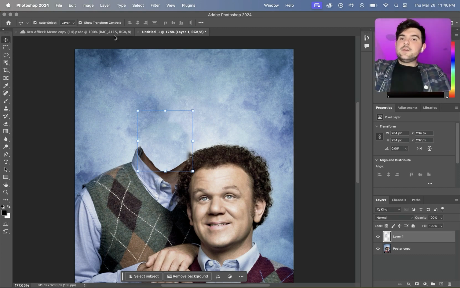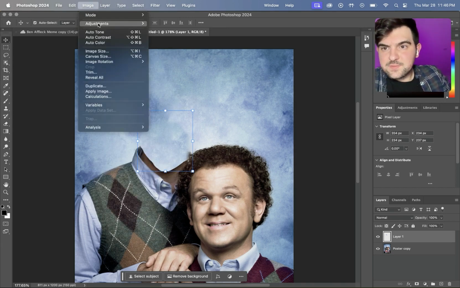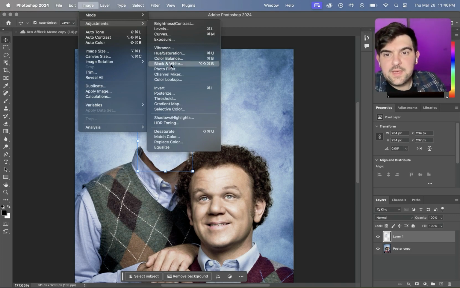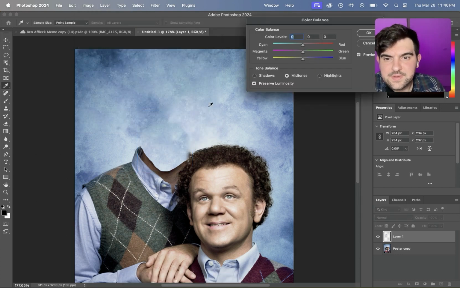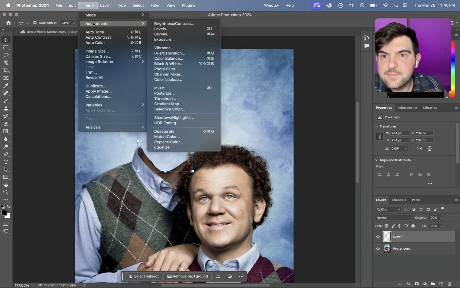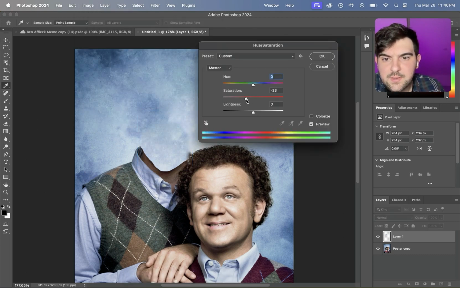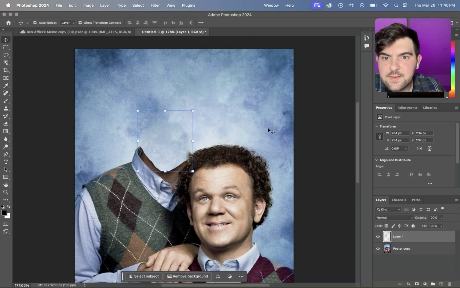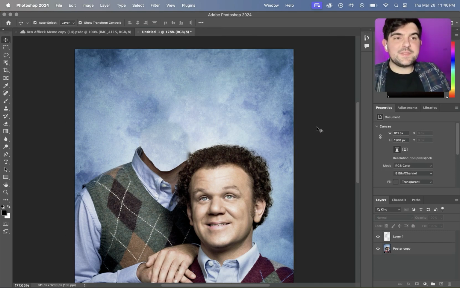We can also go back up here to Image, Adjustments, and we could play around with the color balance a little bit. Make it a little bit more blue. You can also go to the saturation settings, drop it a little bit, and right there, that blends pretty well. And at the end of the day, it doesn't matter too much because we're gonna have a giant head on top of it anyway.